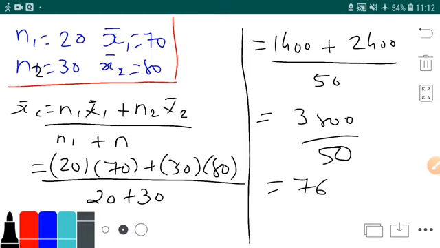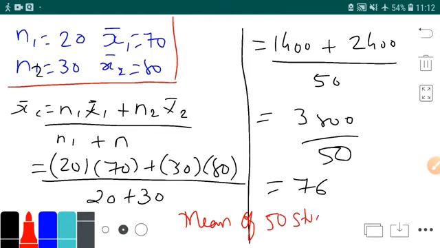So you can say that the mean of 50 students is 76 marks.